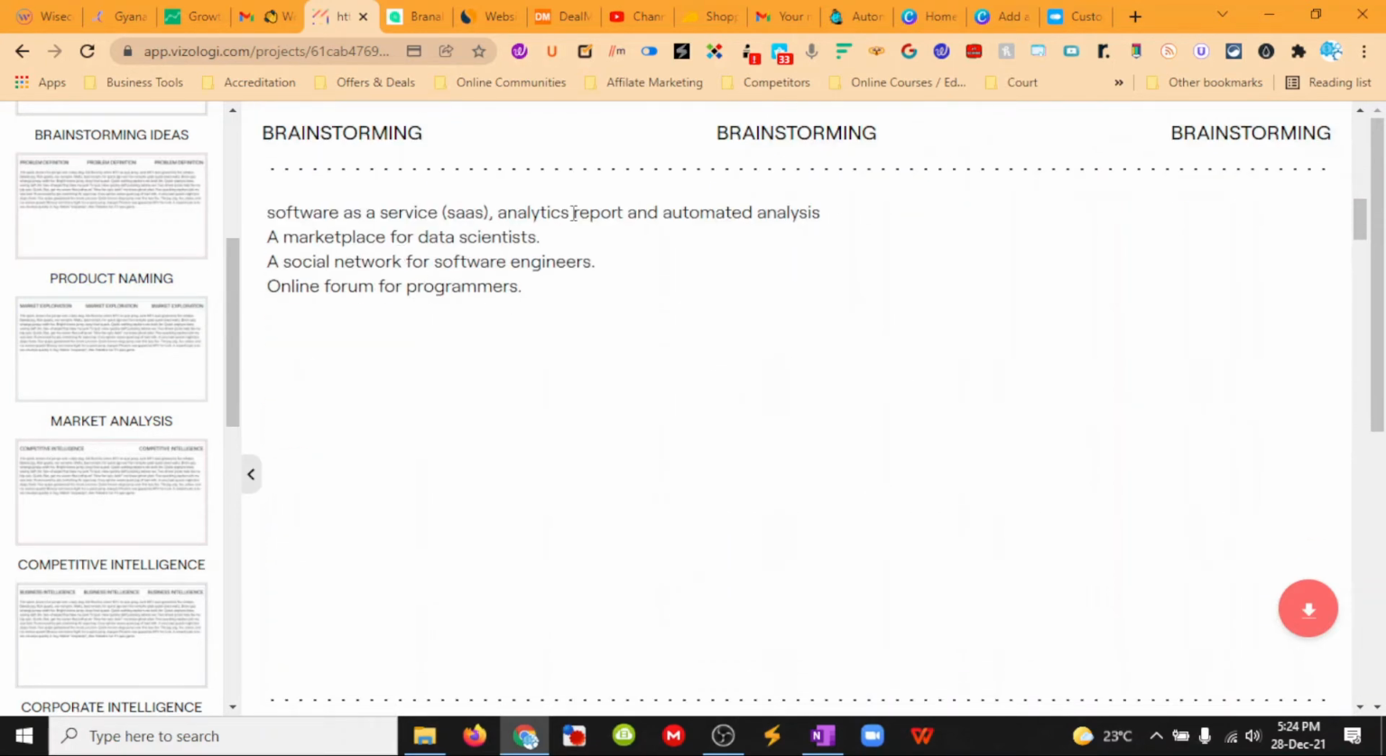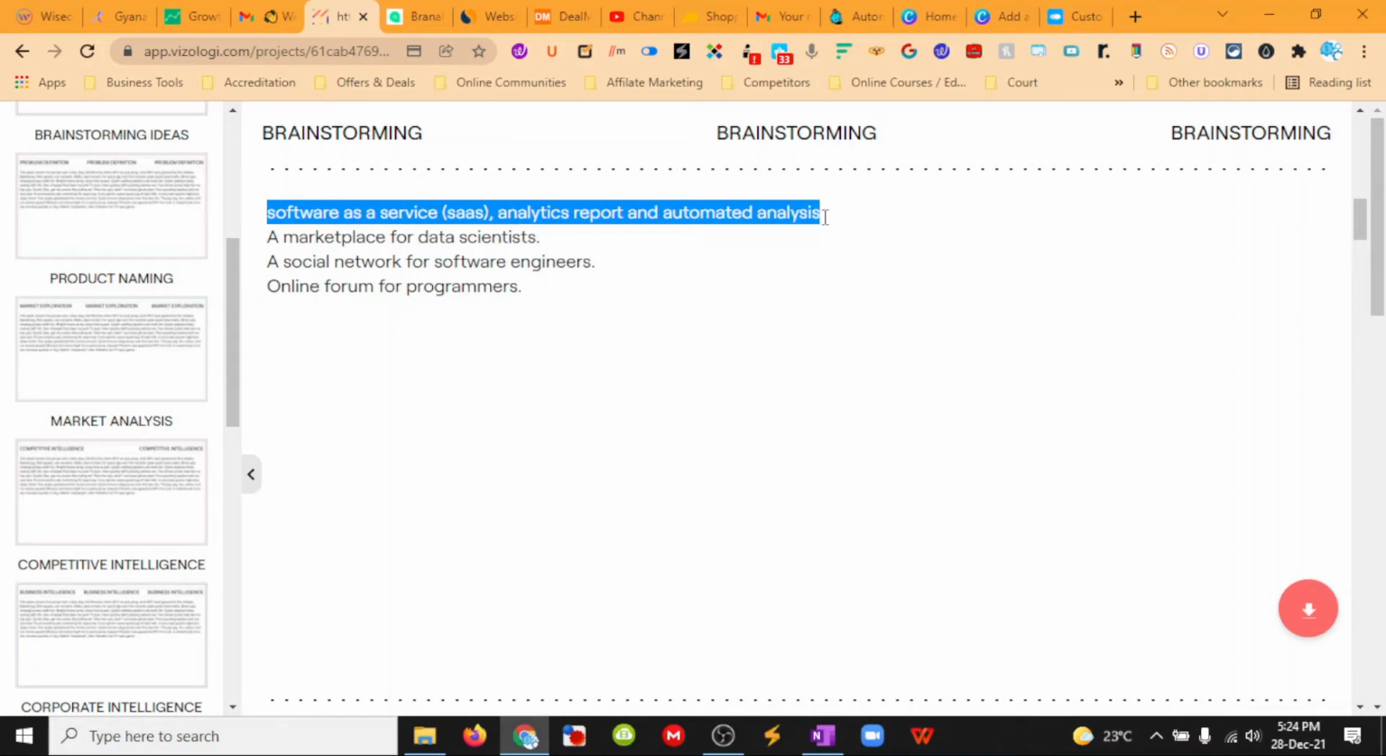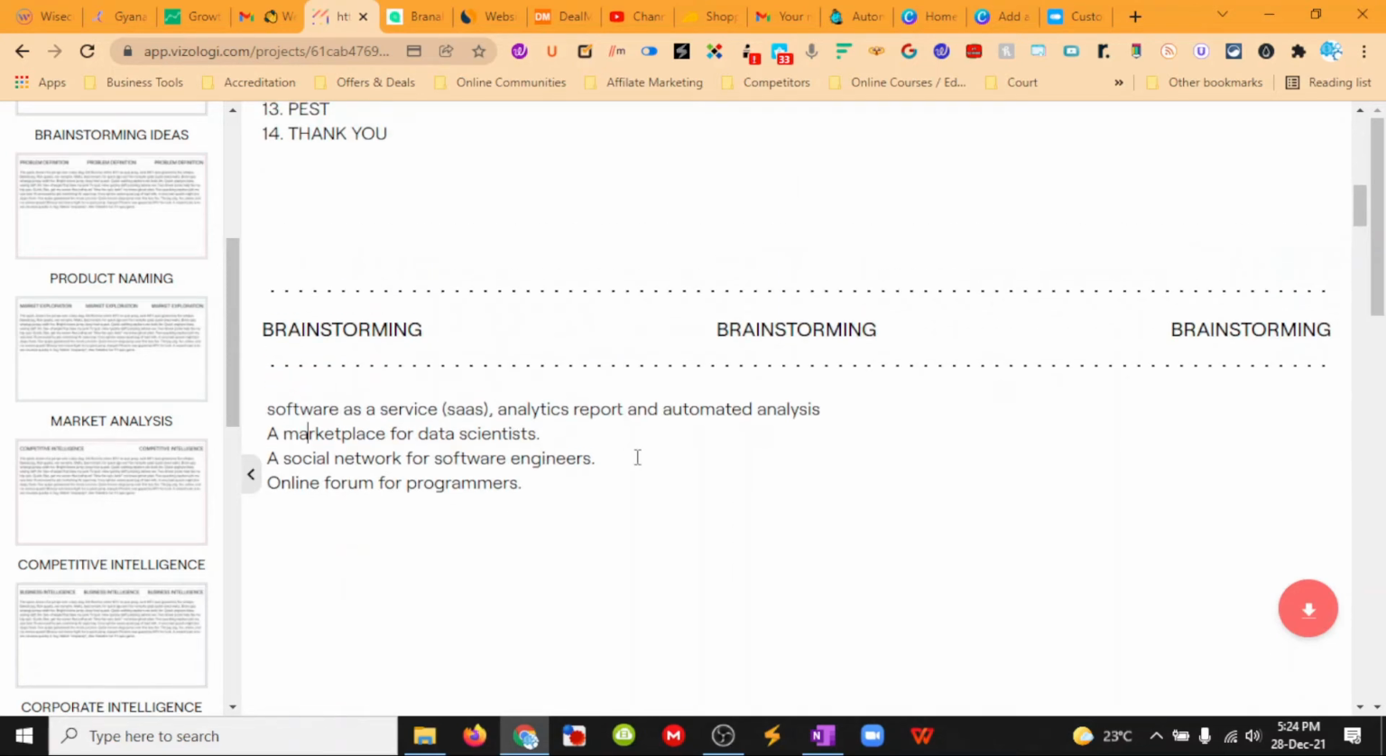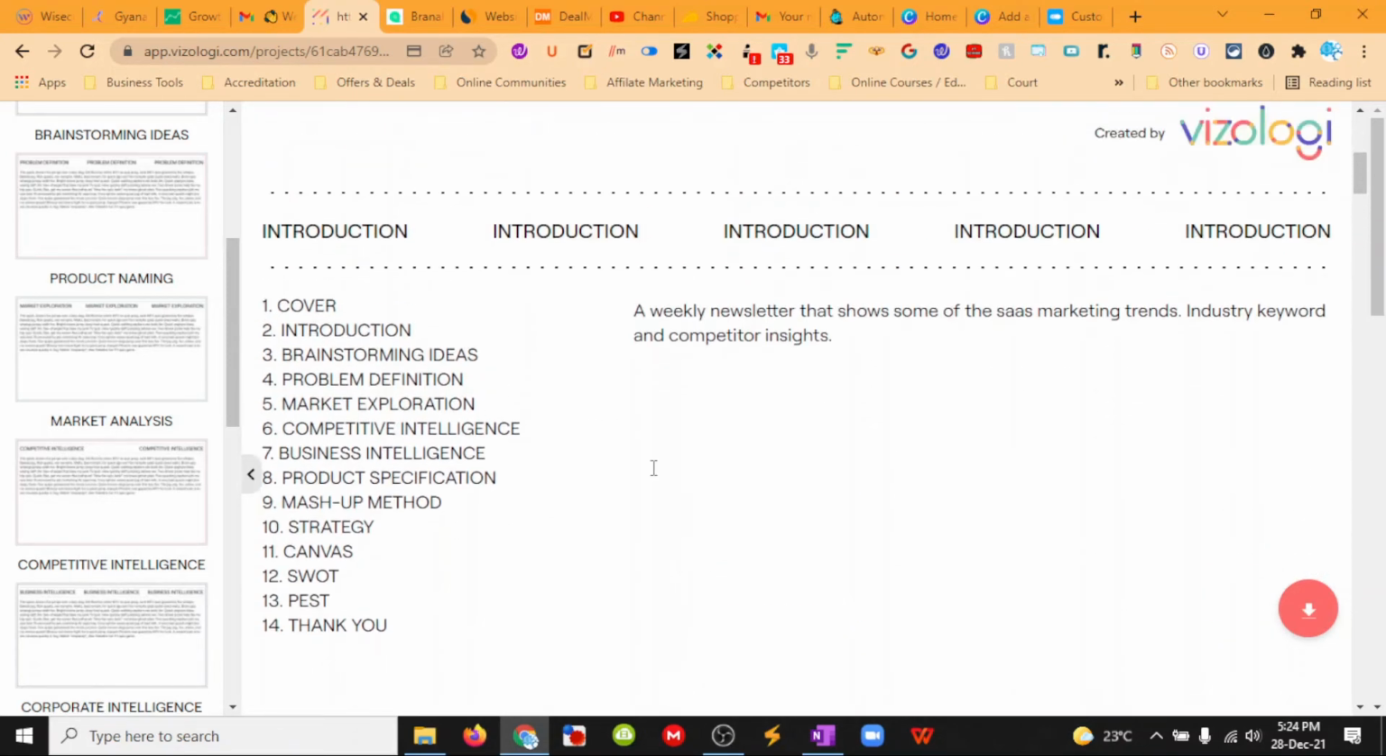Okay, let's scroll down. So brainstorming: a marketplace for data scientists, a social network for data scientists, online forum. I typed in SAS analytics report and automated analysis, and it came back with a marketplace for data scientists, a social network for software engineers, and online forum for programmers as different brainstorming. So you can get that and kind of expand on it and go further.